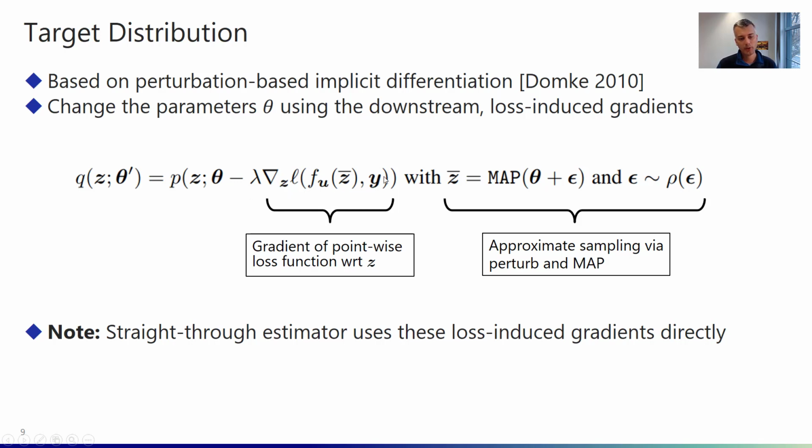Now we're using those gradients, going in the negative direction of those gradients, to perturb or change our theta here. So the idea is that if we change our theta by the negative gradients of the downstream loss, we are moving in a direction where our distribution is better at generating samples that have a lower loss. And again, our Z head here, or Z overline, is generated using Perturb and MAP.